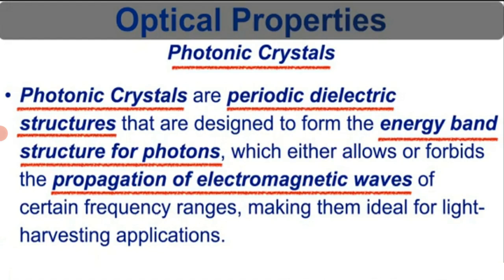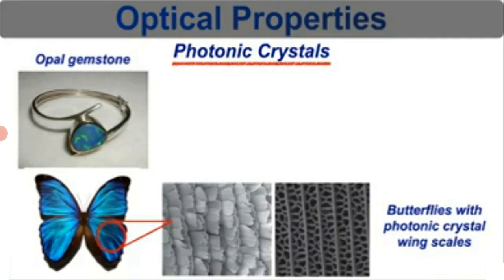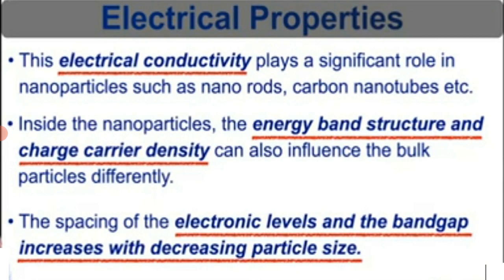Photonic crystals. Photonic crystals are periodic dielectric structures designed to form an energy band structure for photons, which either allows or forbids the propagation of electromagnetic waves of certain frequency ranges, making them ideal for light harvesting applications. This is a photonic crystal.